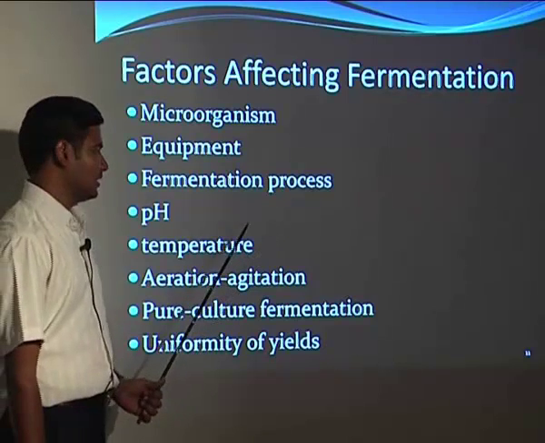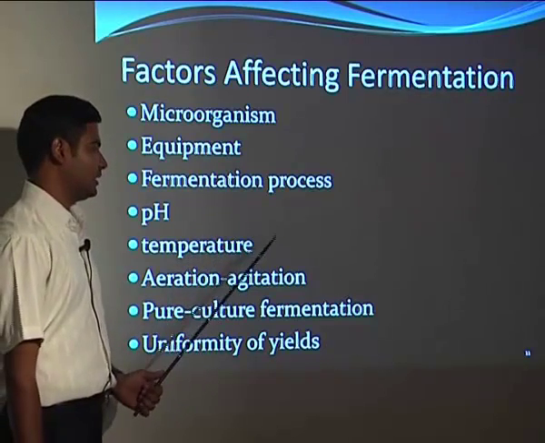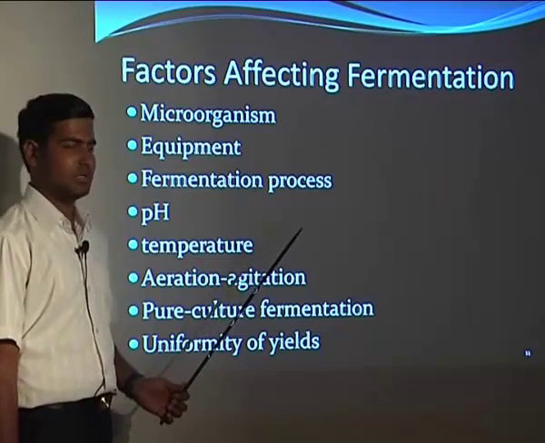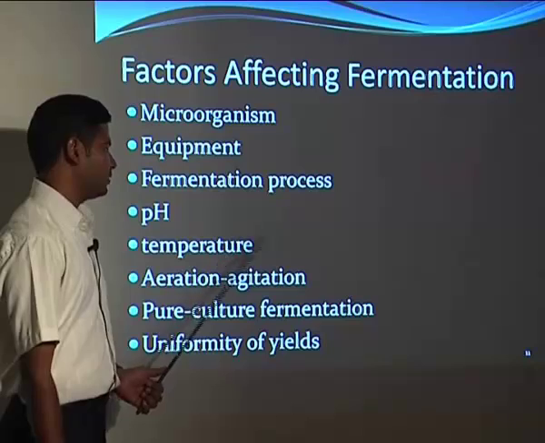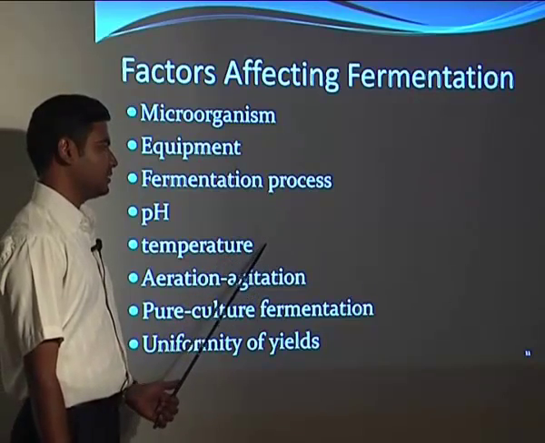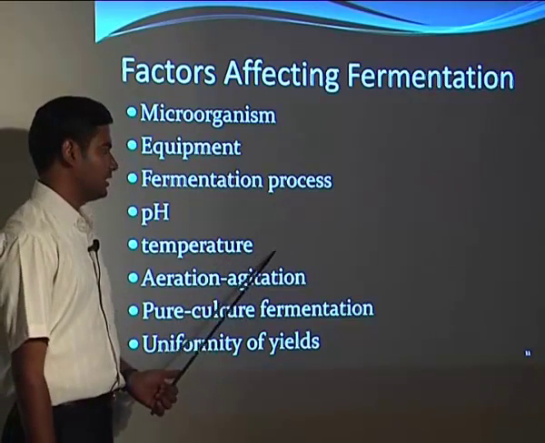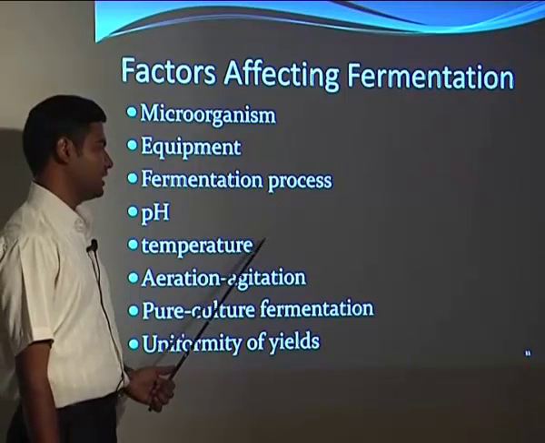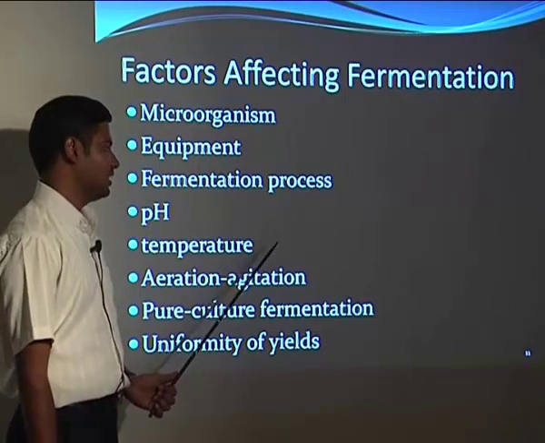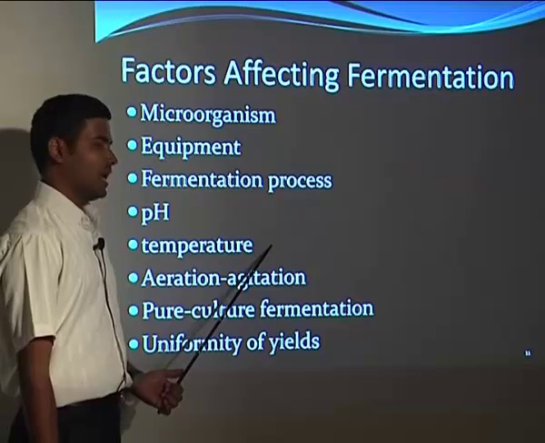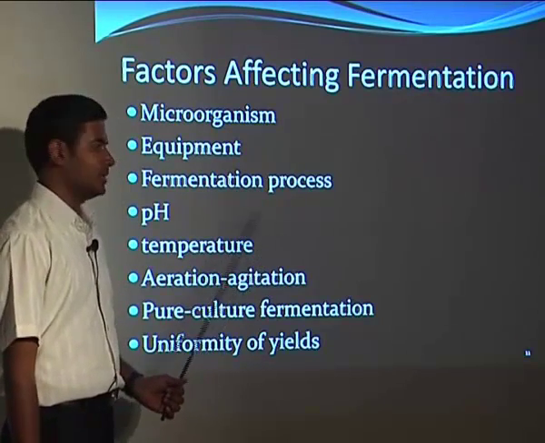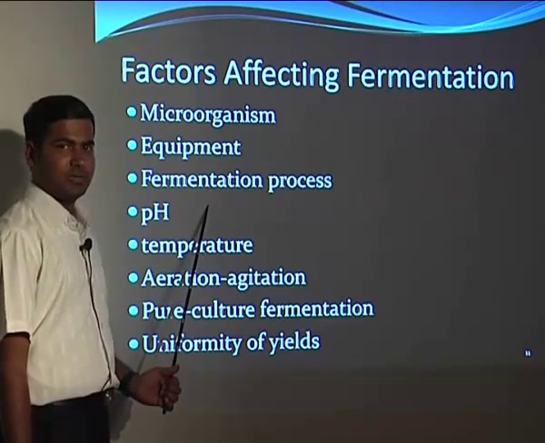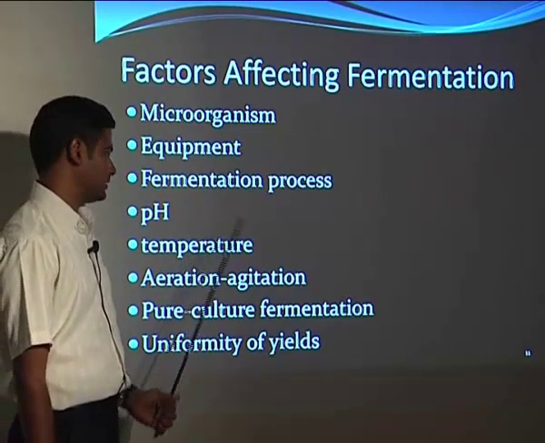Generally the temperature for bacteria is around 37 degrees centigrade. Suppose the fermentation plant is in a cold country, then we should have an arrangement for heating the fermentation. Or if the temperature is higher in the region, then we have to go for cooling and maintain the temperature. For pH we should have buffers which will not affect the process.